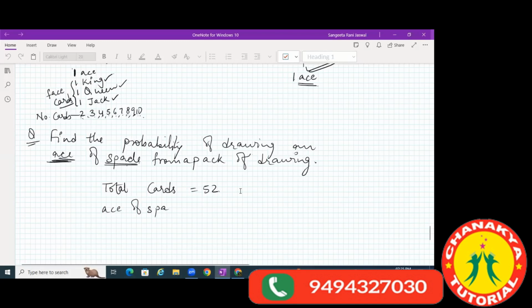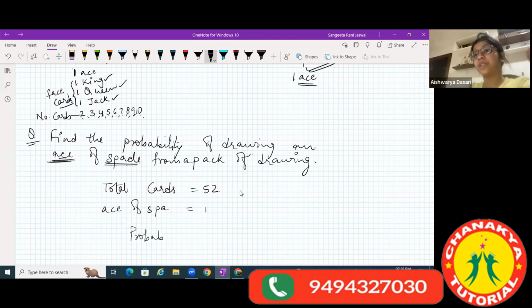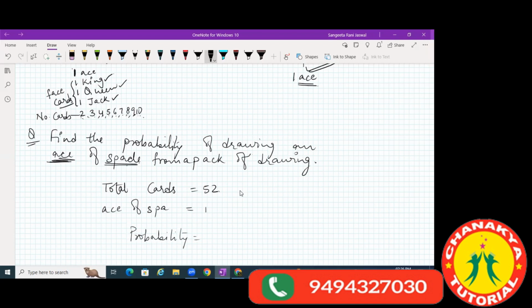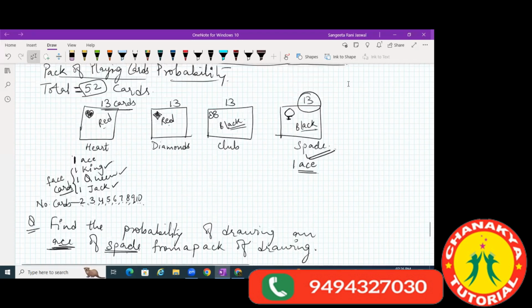Okay, now total cards were 52 and ace of spade is how many? 1. In spade, we have only one ace. So your probability will be what? 1 by 52. Probability is favorable outcomes upon total possible outcomes. So favorable outcome is that we want ace of spades. That is our favorable outcome, and total outcomes are 52. So your probability will be 1 by 52. You get it? Yes. So to answer any such questions based on cards, you need to know about the cards first.